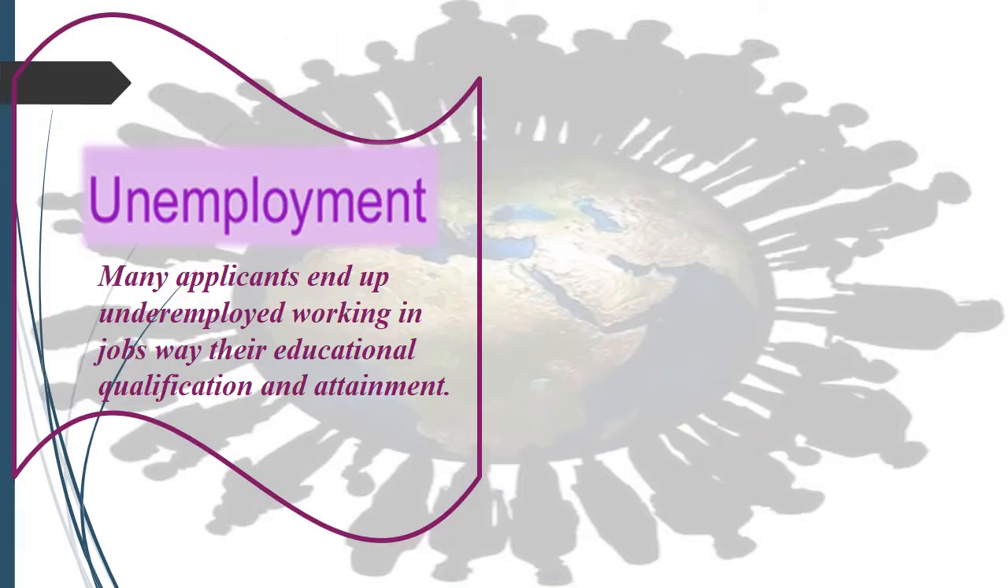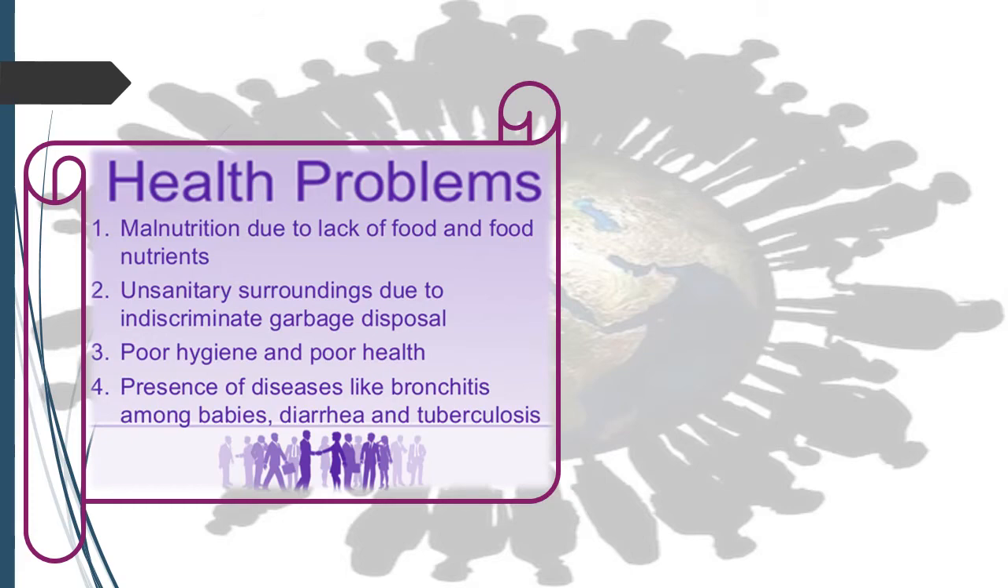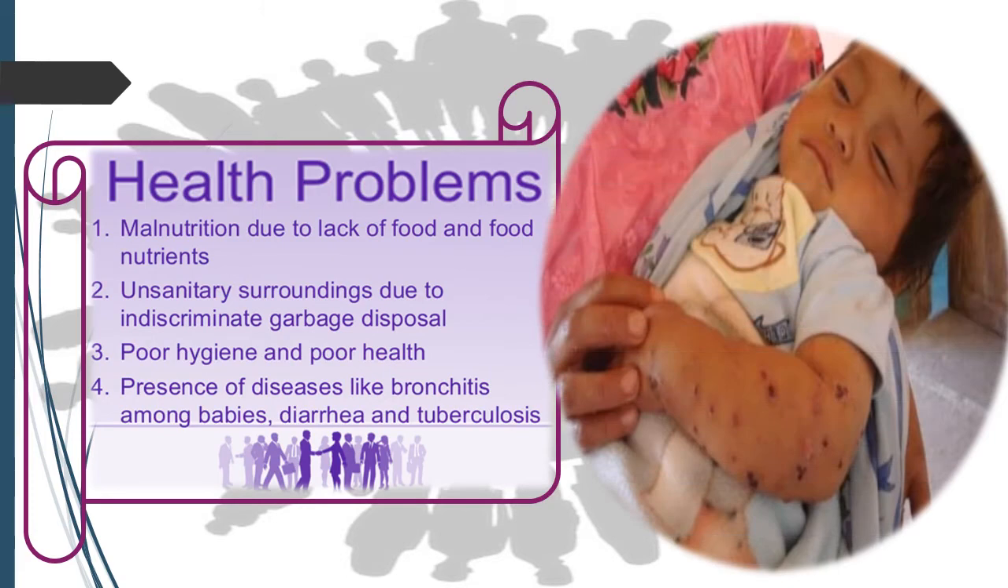Moving further, another major problem is unemployment. Too many people compete with one another for the limited jobs that are available. Unfortunately, the government cannot provide enough jobs for every job applicant. And then health problems. Poor hygiene and poor health are there. Malnutrition due to lack of food and food nutrients, which we have already discussed in the previous slide. Diseases like bronchitis among babies, diarrhea, and tuberculosis are major diseases.